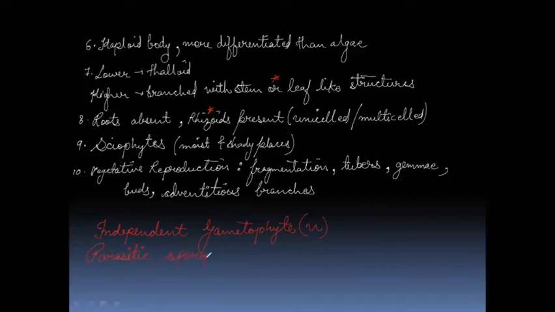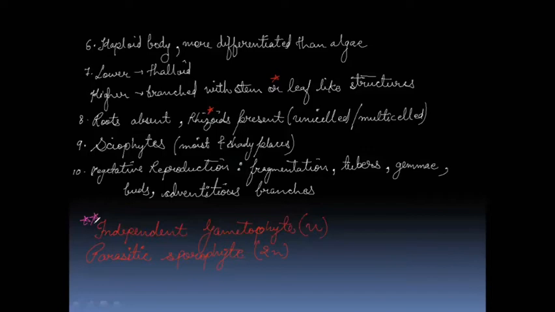It means that in case of bryophyte individuals, the sporophyte is parasitic in nature and will depend on the gametophyte, whereas this gametophyte is an independent structure and does not depend on the sporophyte. So this is one important point. We can star mark it or double star it to remember this characteristic point, because in all the other members of the kingdom Plantae, you will not see this combination of an independent gametophyte and a parasitic sporophyte. Clear? So here we are done.